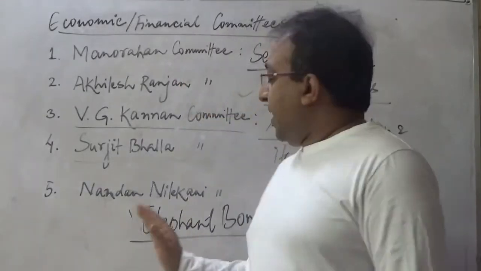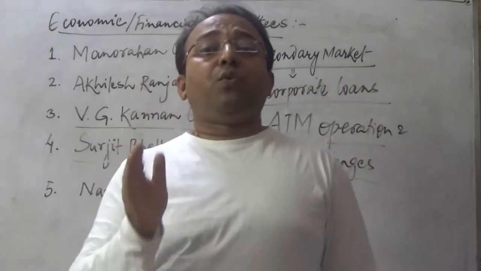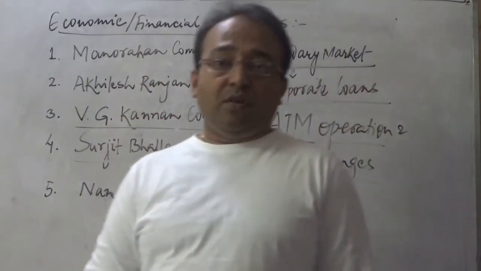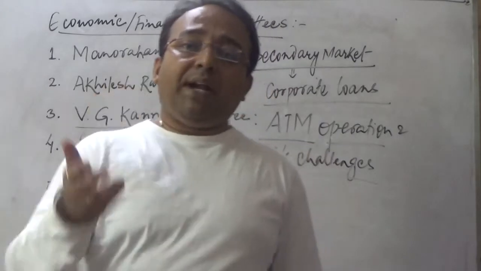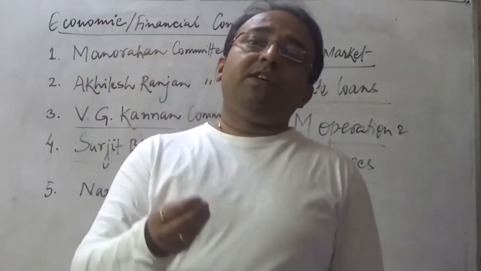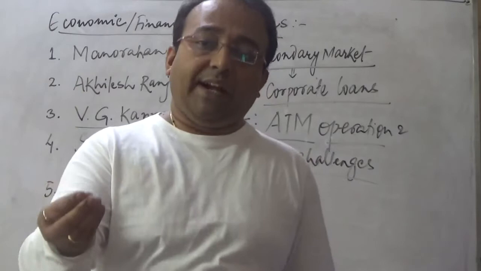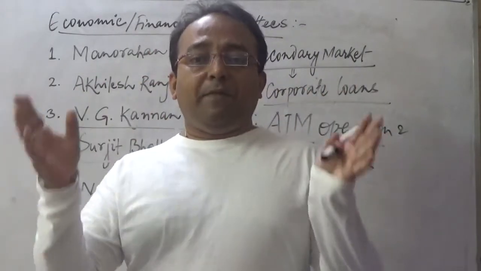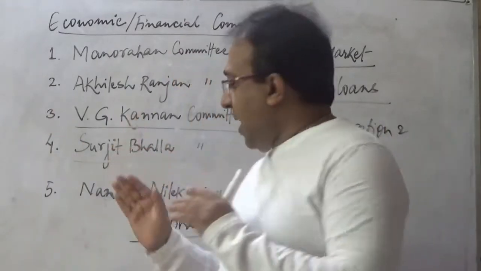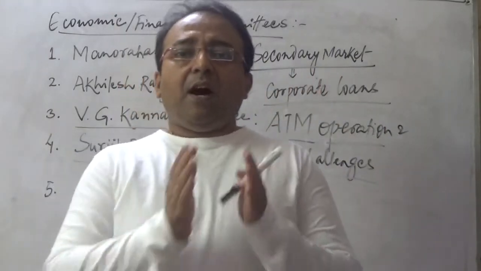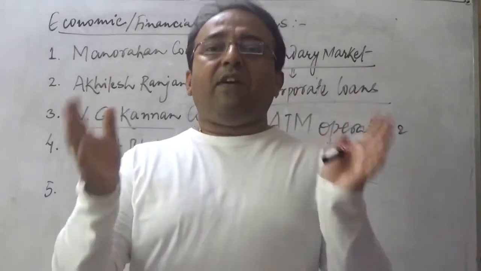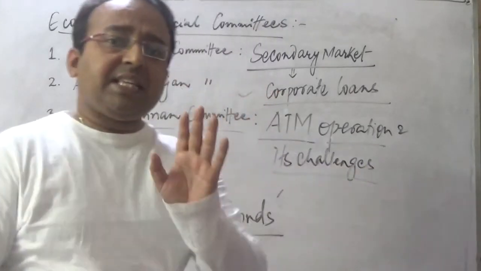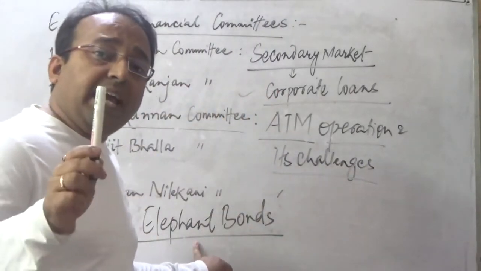It says that 50% of the undisclosed income of a person should be invested in elephant bonds. And obviously after 20, 30, maybe 40 years, the person may also get some benefit of disclosing their income very honestly before the tax authorities. So it will motivate a person to come clean in front of the tax authorities if there has been any undisclosed income in the past. That is the significance of the concept of elephant bonds.